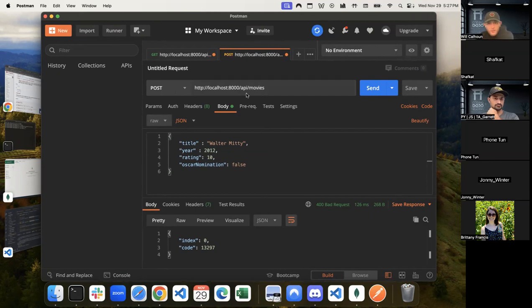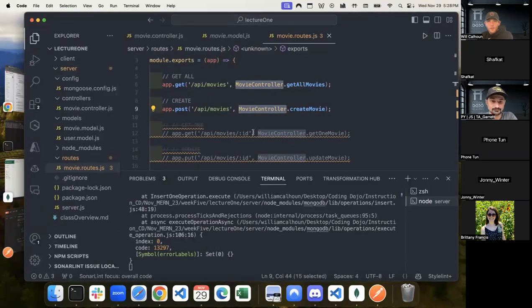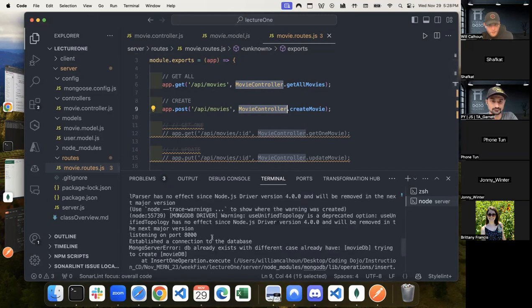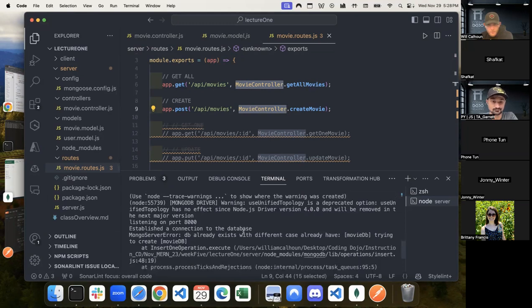Let's figure out, what did we do wrong? So we have our localhost 8000 /API/movies. First off, if I had this error, I'm going to go to /API/movies. Okay, that's good to go. Then we're saying movie.controller, create movie. Let's go to my console. So this is an error. This is a Mongo server error. It says DB already exists with a different case. Already have movie DB, trying to create movie DB.